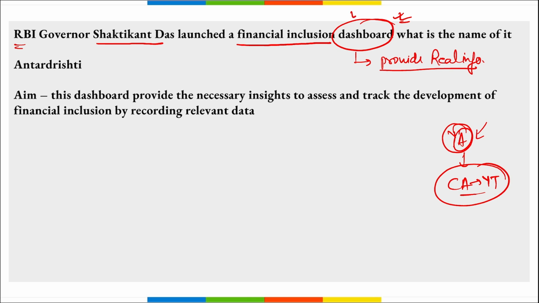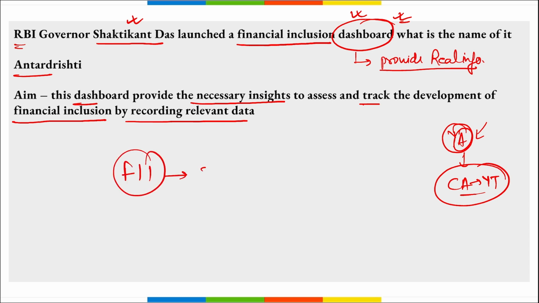And a similar kind of dashboard was launched recently by RBI Governor Shaktikant Das. And what is the name of it? It is Antardrishti, right? What is the aim? This dashboard will provide necessary insights to assess and track the development of financial inclusion by recording the relevant data. Then RBI had constructed a financial inclusion index also. This was constructed in 2021, correct? And this index provides information on various aspects of financial inclusion, right?